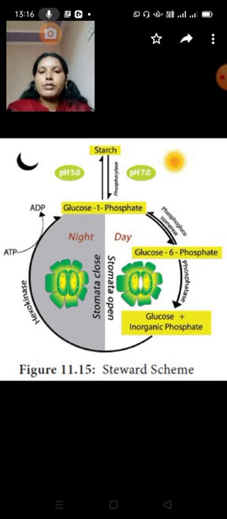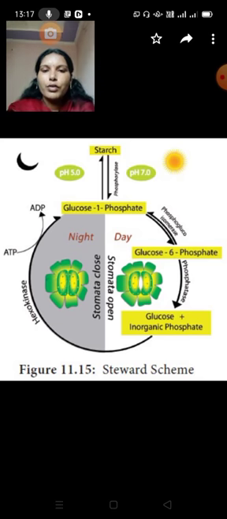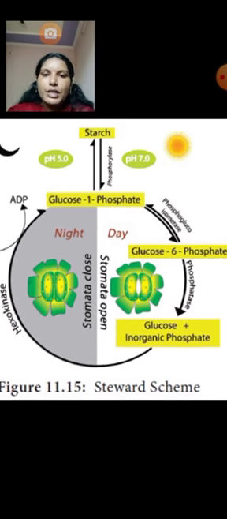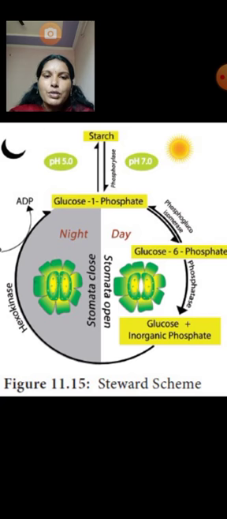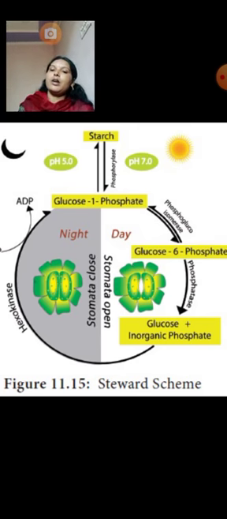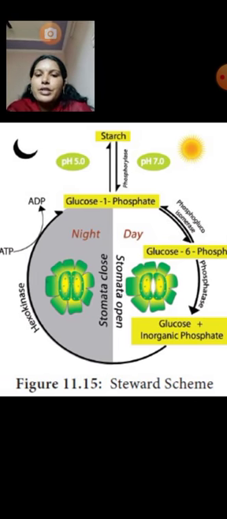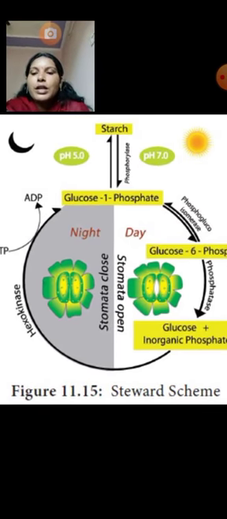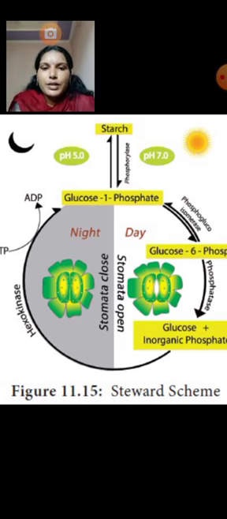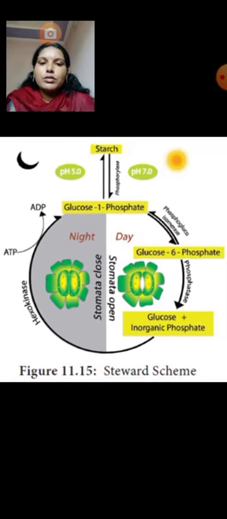So this is the Stewart theory. So Stewart said like this. In the daytime, what is happening? Starch is converted to glucose phosphate, and glucose phosphate to glucose plus inorganic phosphate is forming, also in the presence of phosphorylase enzymes. Next, in night time, what is happening? This glucose plus phosphate, in the presence of hexokinase enzyme, utilizing ATP, forms glucose 1-phosphate. Again this glucose 1-phosphate is formed as starch in the presence of phosphorylase enzyme. So this is the theory.